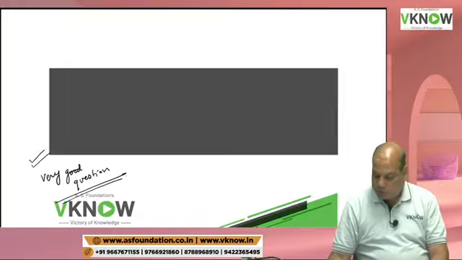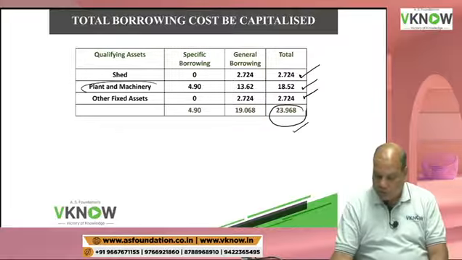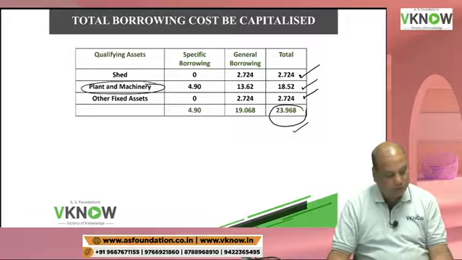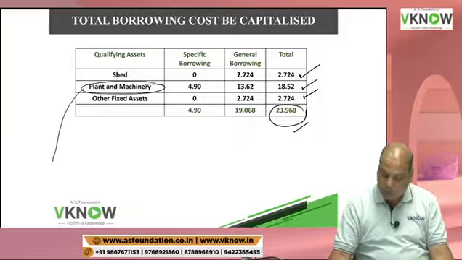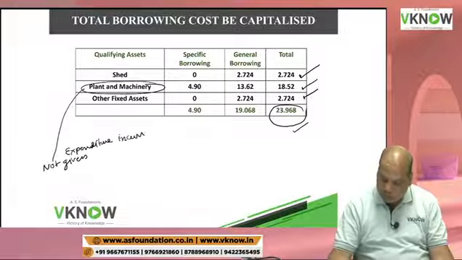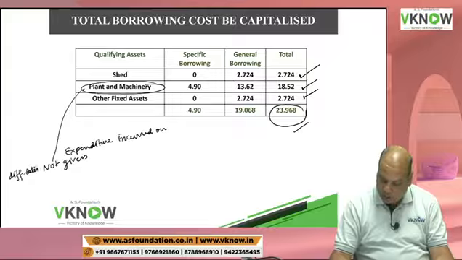In the previous question, the student is asking whether the period of plant and machinery will not be considered. This question has not given us expenditure incurred on different dates, so it is ignored.